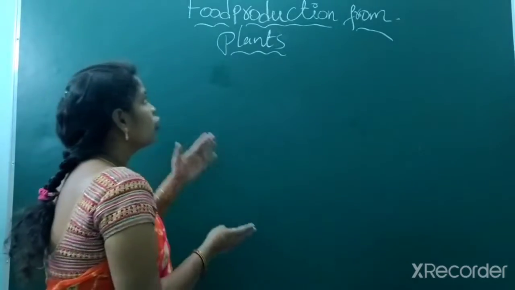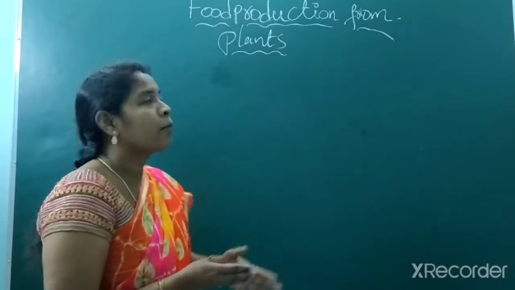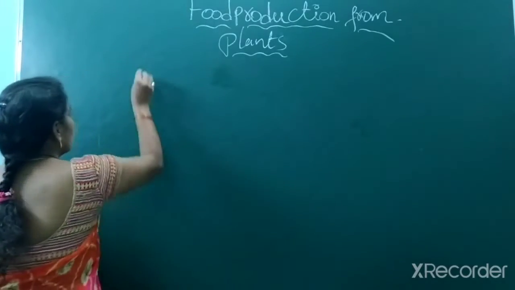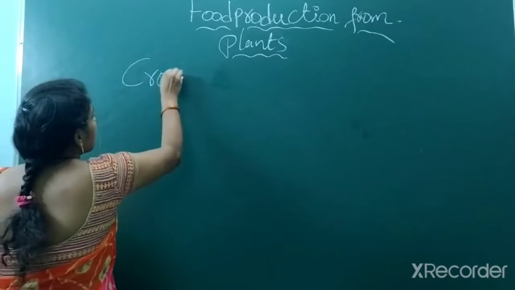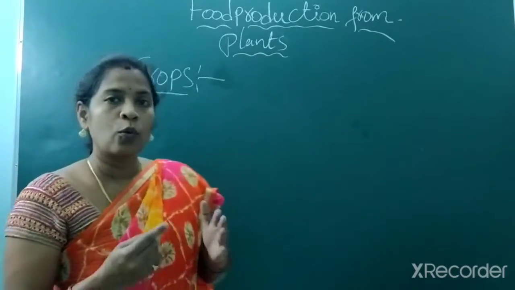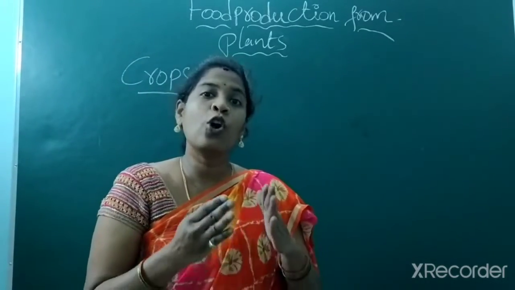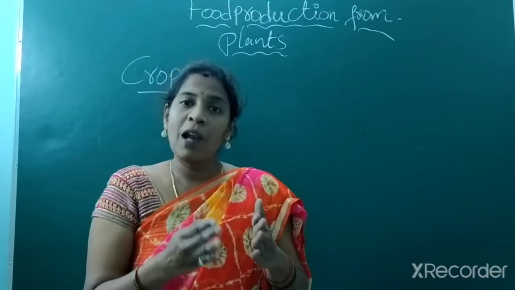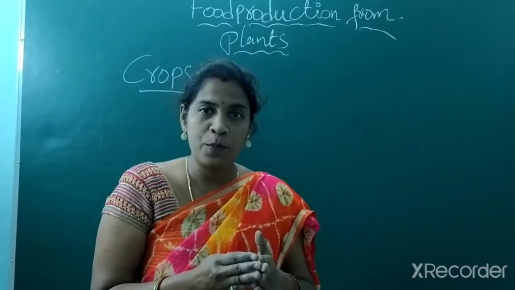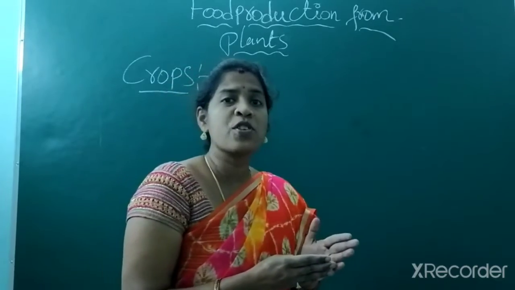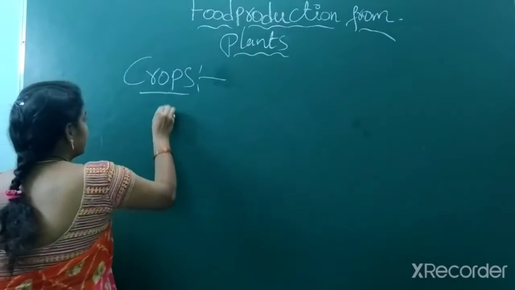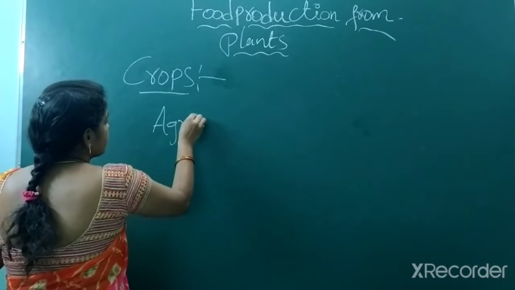So basically the food that we get from plants is generally called crops. What is it called? Crops. The plants which are grown in a large area are generally called crops. And where these crops are cultivated is generally called agriculture. So by the process